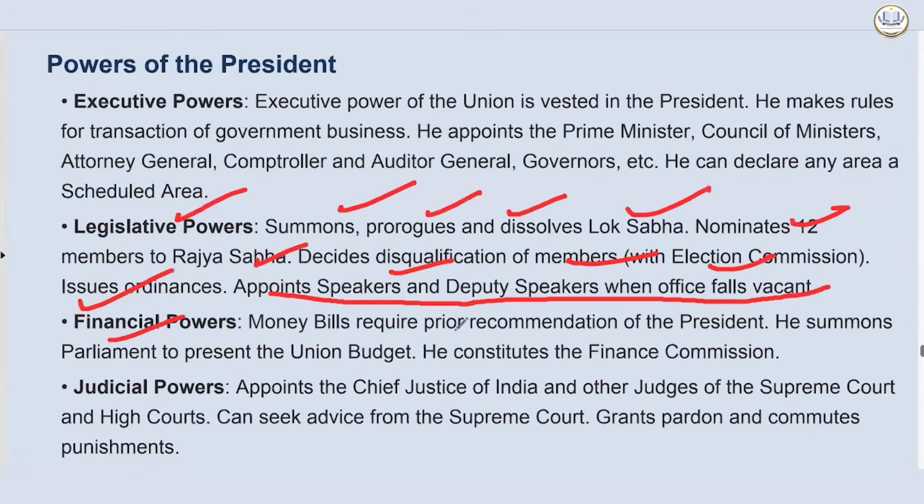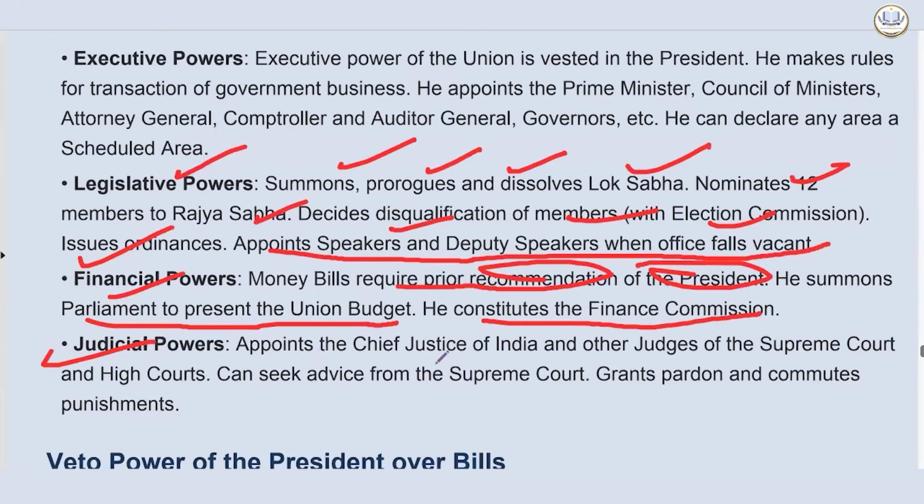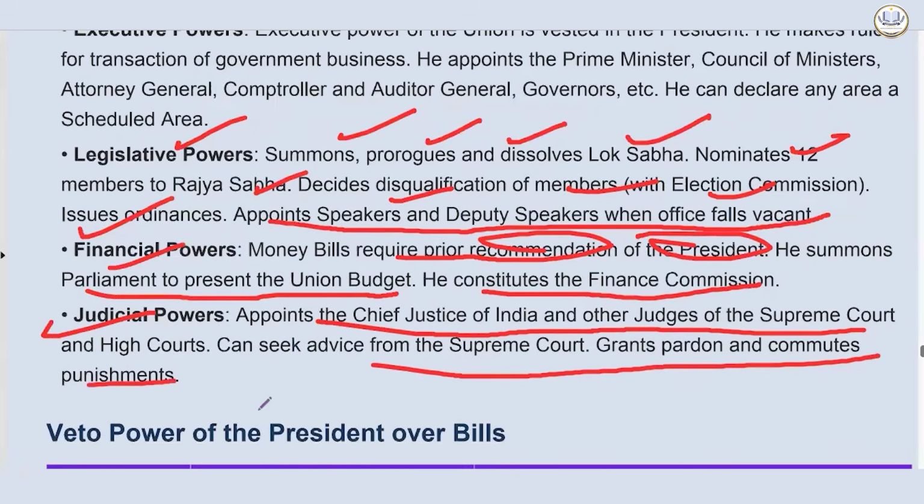Then financial power: money bills require prior recommendation of the president. He summons parliament to present the union budget. He constitutes the finance commission. Judicial powers: appoints the chief justice of India and other judges of the Supreme Court and High Court, can seek advice from the Supreme Court, grants pardon and commutes punishments.